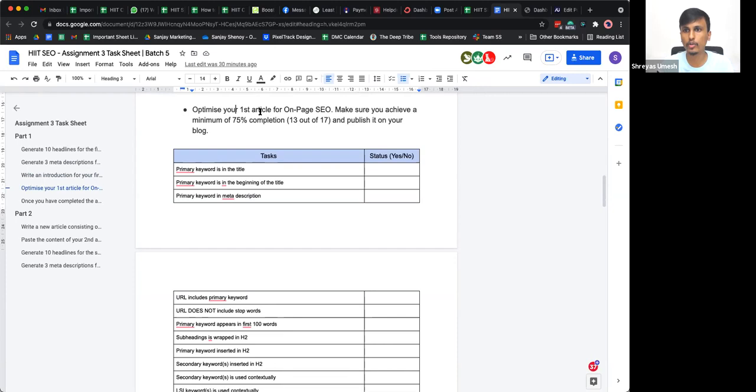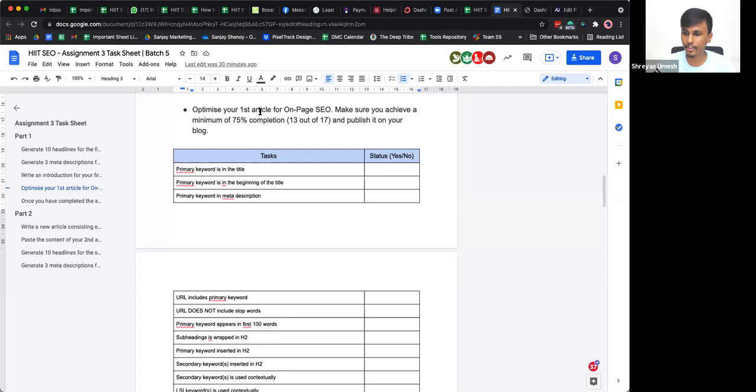And one more thing is that you'll be using the Rank Math plugin as well, which also gives you pointers in order to optimize your content for on-page SEO. We have talked about the three blocks or three verticals of your SEO.